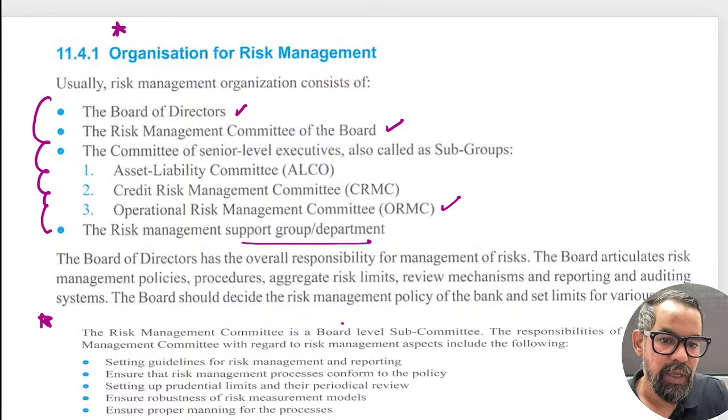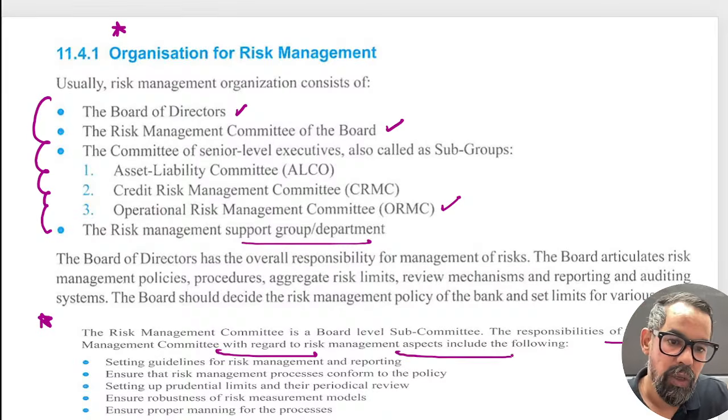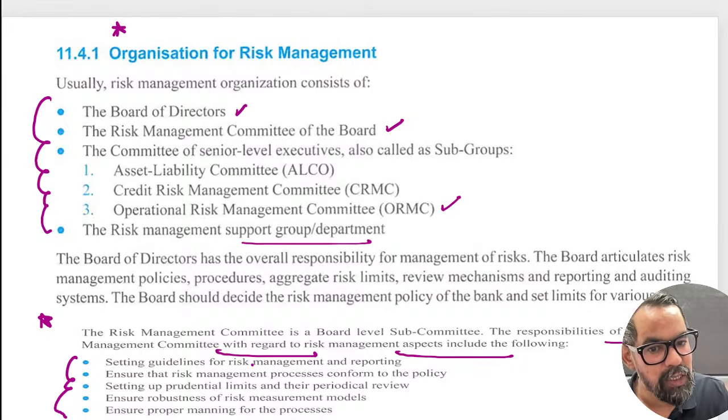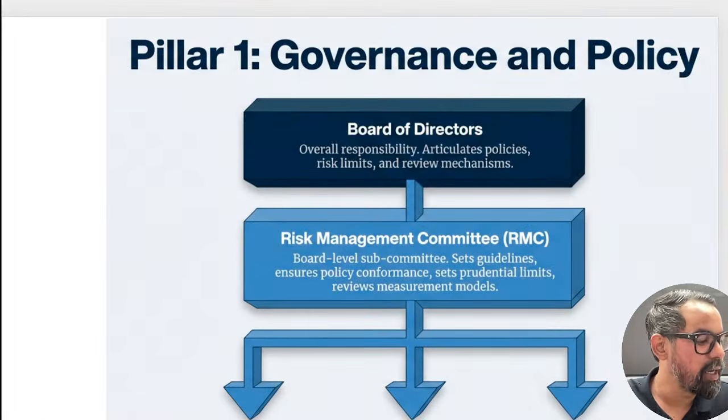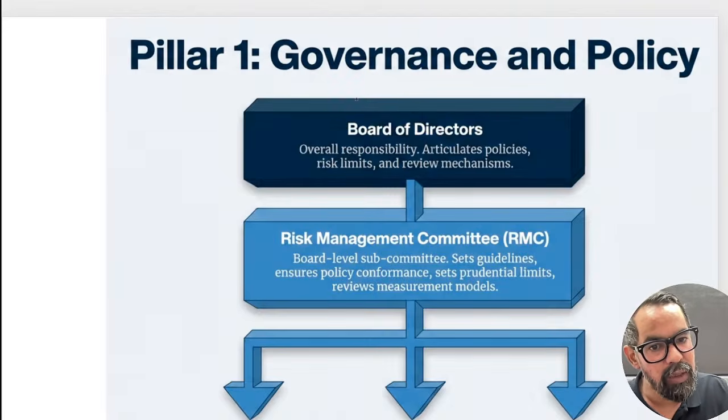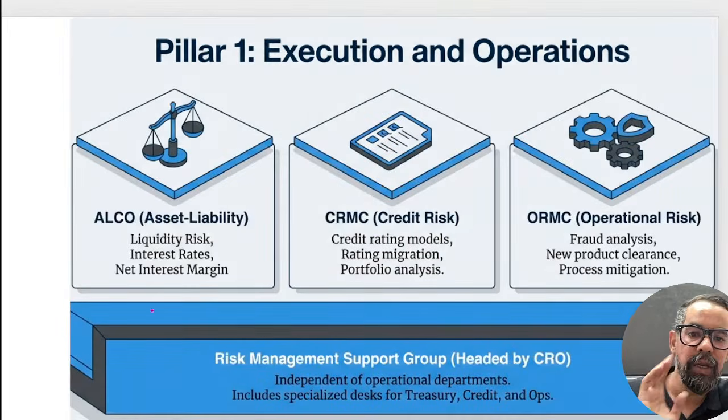So the risk management committee is a board level subcommittee. Responsibilities of the risk management committee include setting guidelines for risk management and reporting, ensuring that the risk management process conforms with the bank policy, setting up prudential limits and periodical reviews, ensuring robustness of the risk management model, and ensuring proper planning of the risk itself, right? So that is something which generally comes under this. The board has ultimate responsibility in management of overall risk at the bank level. The risk management committee is a board level subcommittee, under which these three committees work, okay?